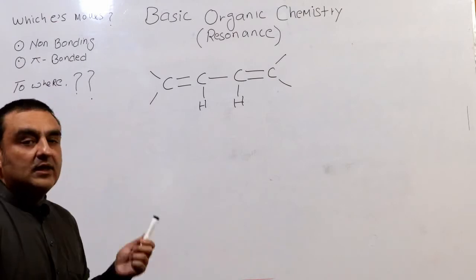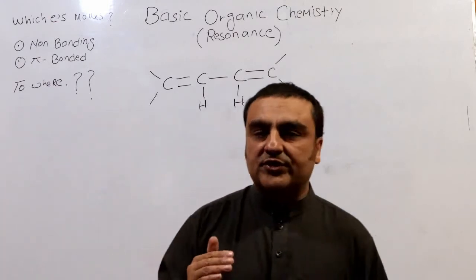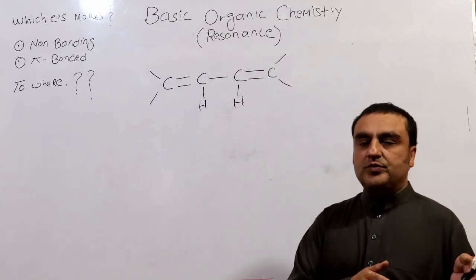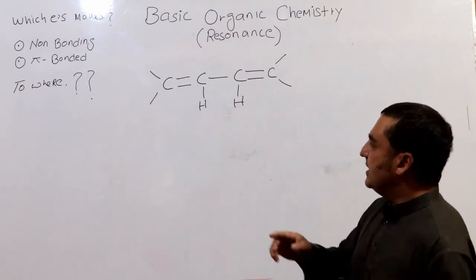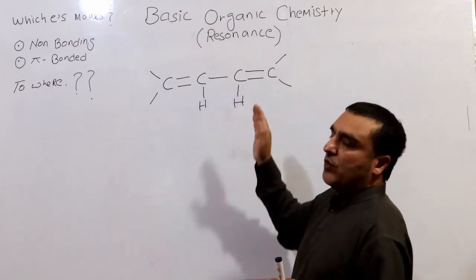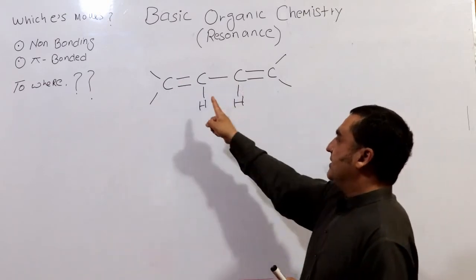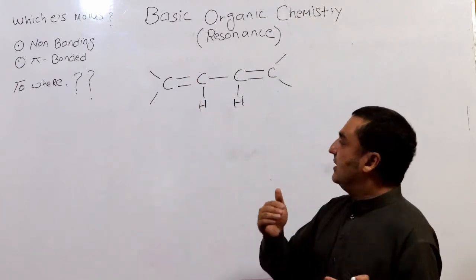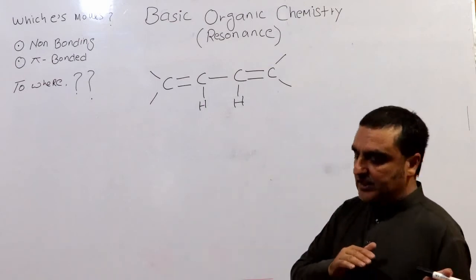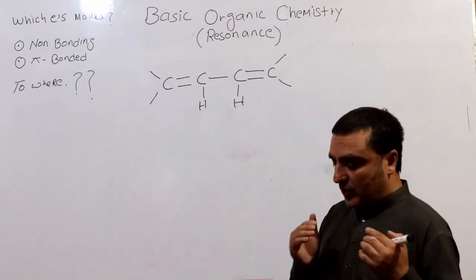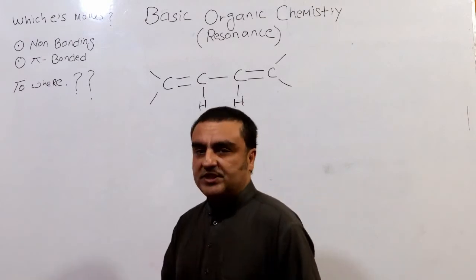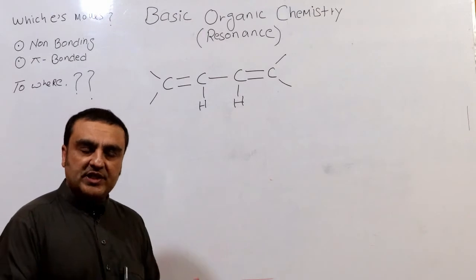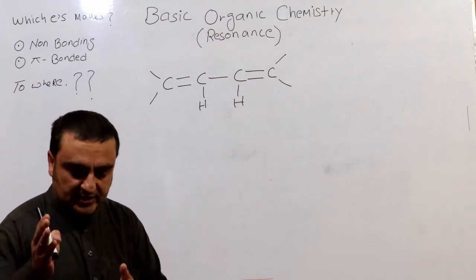Okay, now I am going to draw the resonance structure of this molecule. Another thing which needs to be noted is that electrons will move only when the double bond, or the pi bond, is conjugated with the single bond. Or, for simplicity, when in between two pi bonds there is a single bond, then resonance can occur.